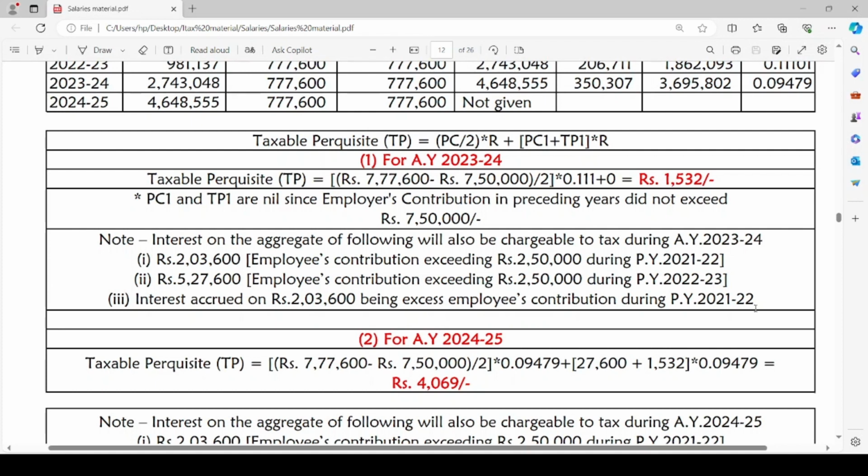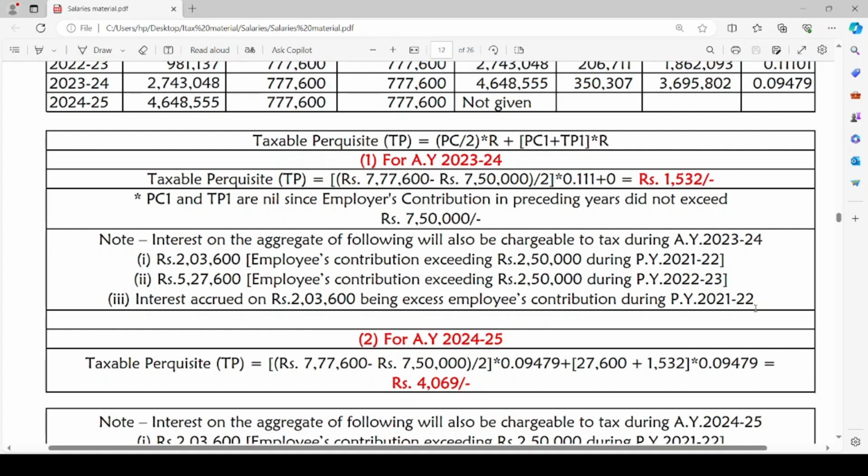First, the interest on the aggregate of the interest on rupees 2,03,600 and the interest on 5,27,600 will be taxable. Now, the interest accrued in the previous year 2021-22 on 2,03,600 will be retained in the same RPF, and on such interest amount, again interest will be accrued this year also.